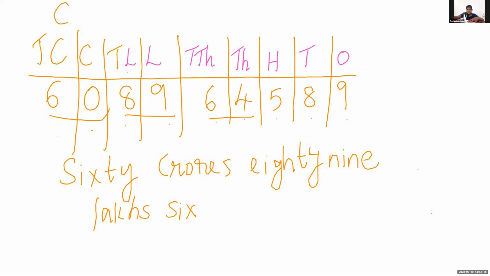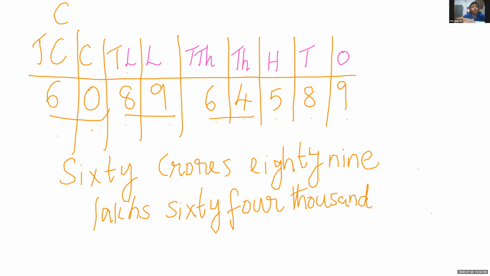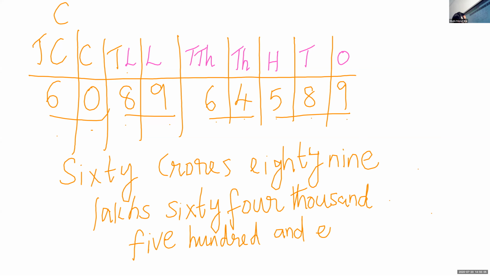So we have to write 589, and there is no need to write it two times. Why do we need to use commas after 64,000 and 60 crore?